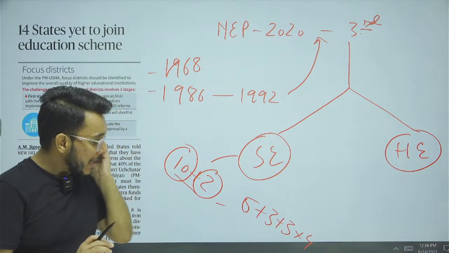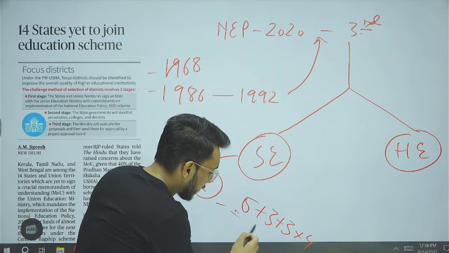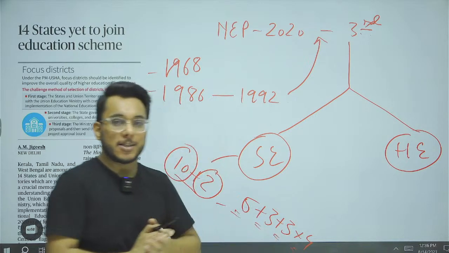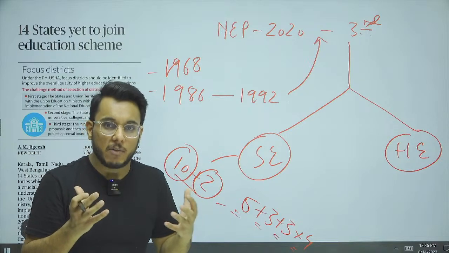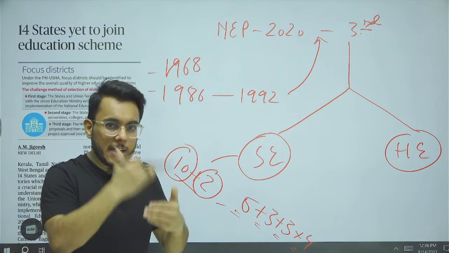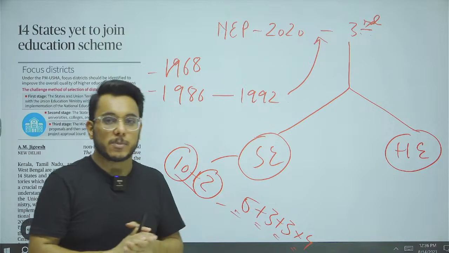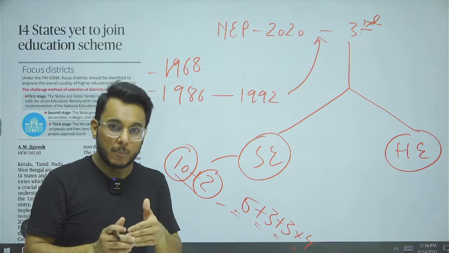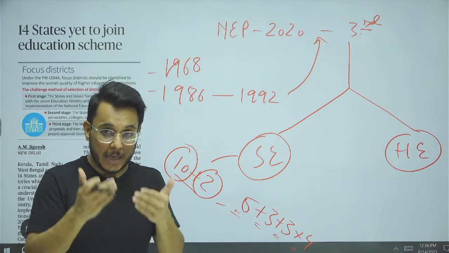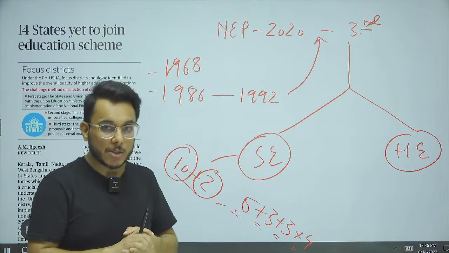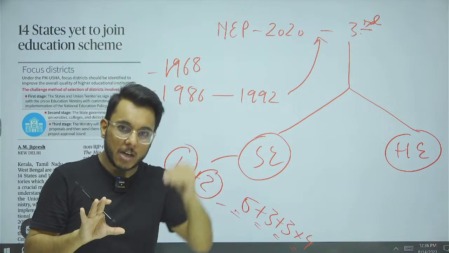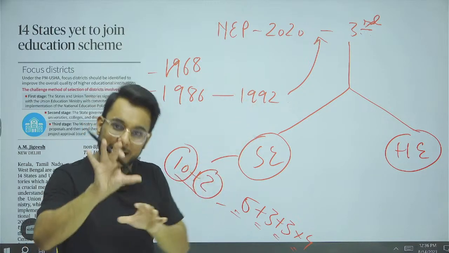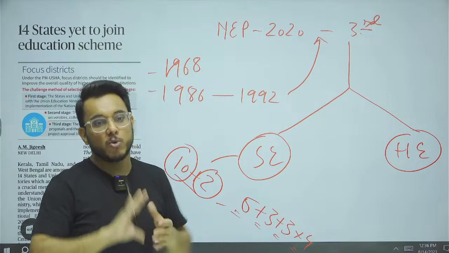Basically, for different age groups there will be different curriculum, because a child's mental development is different in different age groups. Vocational education has also been proposed. For example, coding etc. will be taught to students from the 6th class onwards. Many such reforms are there, and I have also made a detailed video on NEP 2020. It is on the channel, and you can go and watch it also.